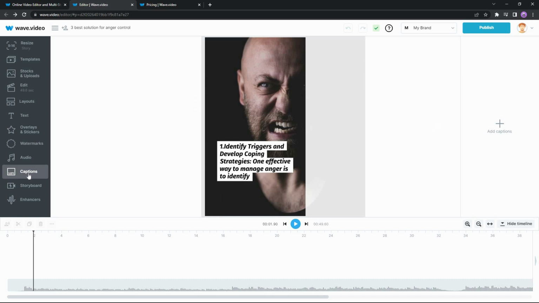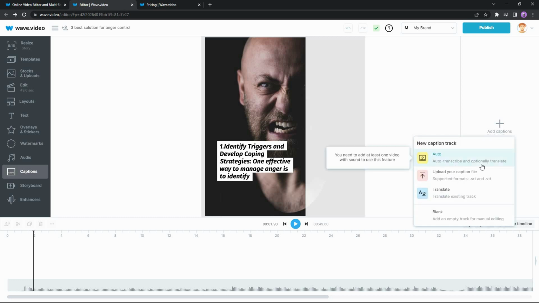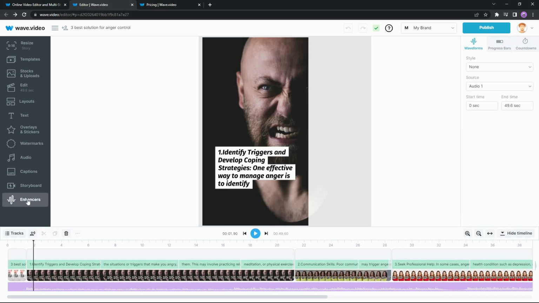And this is one of the best features of WebVideo that allows you to add captions, and you do not have to do it manually. WebVideo has an auto transcribe which allows you to automatically add subtitles to your video. And last but not least, there is the enhancer option where you can edit your audio into different styles. Now let's see what is the cost of WebVideo.